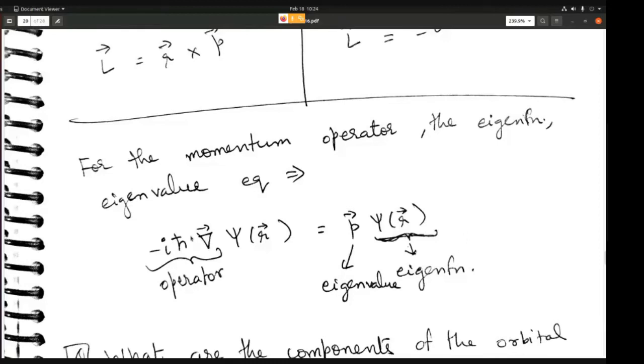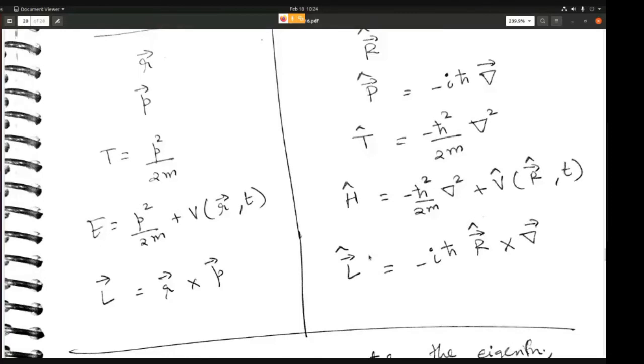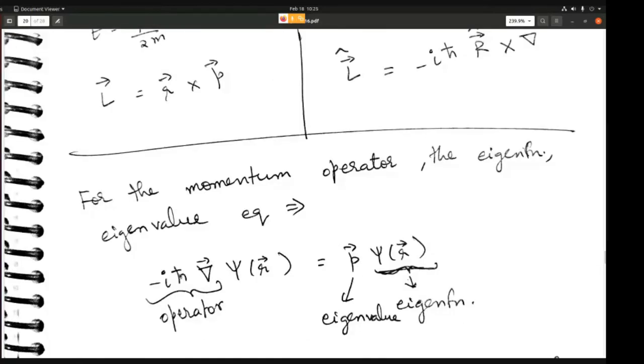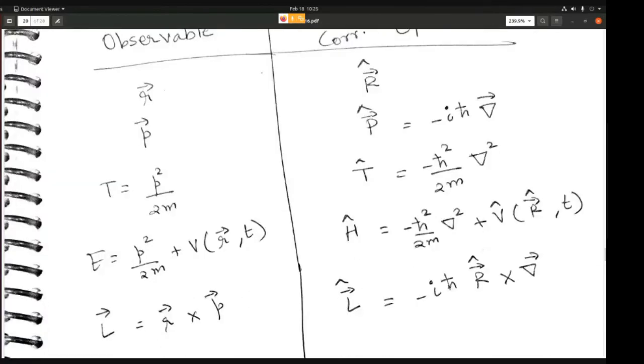This part is the operator, psi of r is your eigenfunction, and the p that you get is the observable, which is the eigenvalue. So for any other operator also you can write such an equation. The observable will be one of these, and the operator will be one of these. Okay. So that is how it will go.